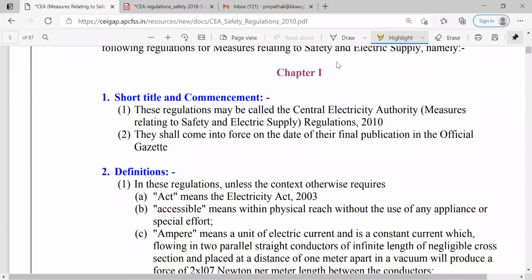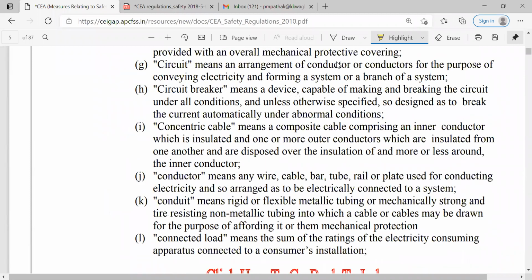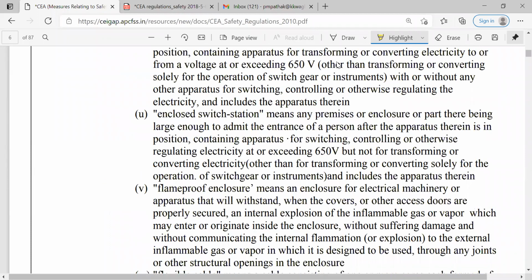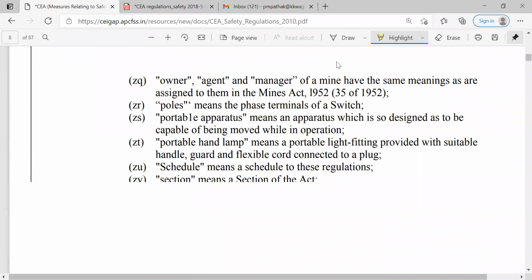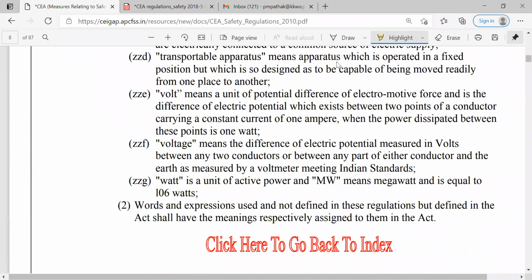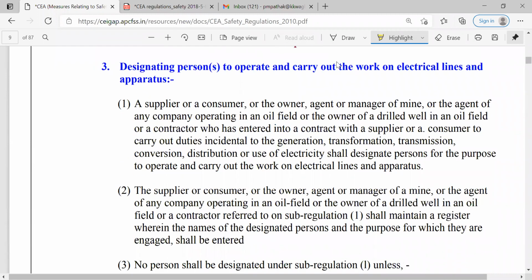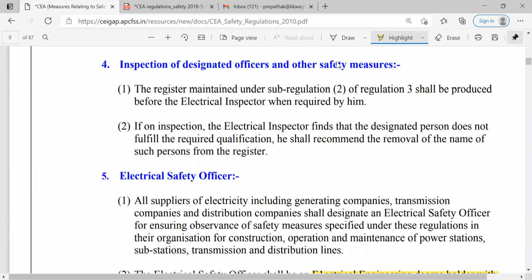So this is chapter 1. Point number 2 covers all the definitions. Different definitions are covered under this, up to ZZG, so that many definitions are there. Then under chapter 2, that's the designated persons, etc. So what exactly are the provisions?